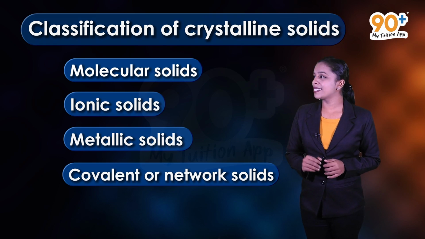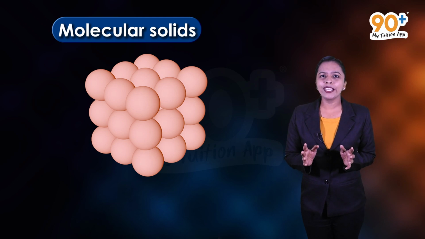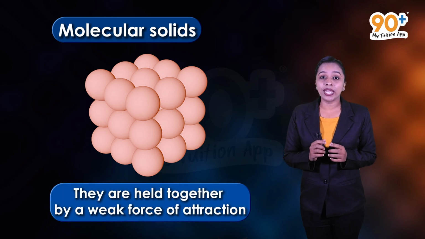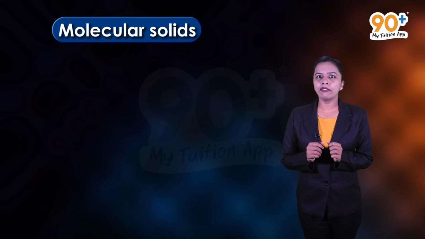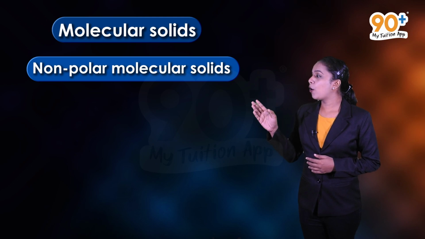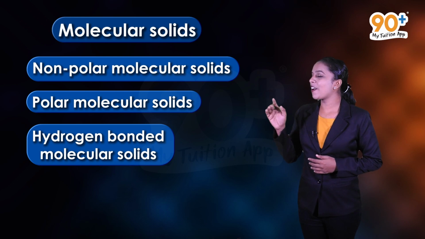So the first one is molecular solids. The constituent particles of molecular solids are either atoms or molecules. They are held together by a weak force of attraction. Well, these molecular solids are further divided on the basis of their intermolecular force of attraction. Molecular solids are again classified into three. They are non-polar molecular solids, polar molecular solids and hydrogen bonded molecular solids.